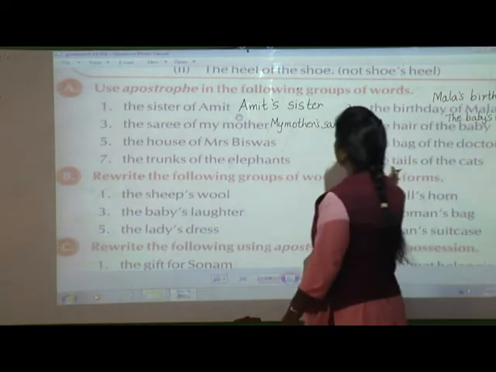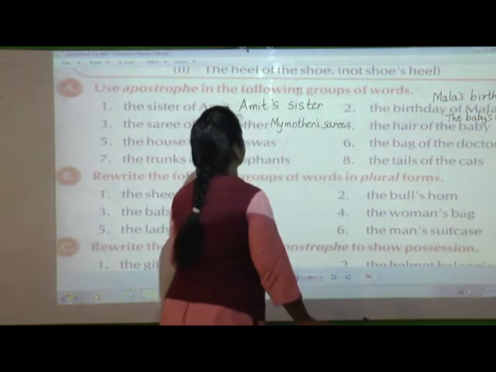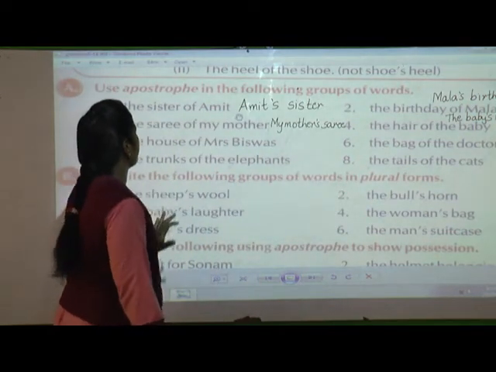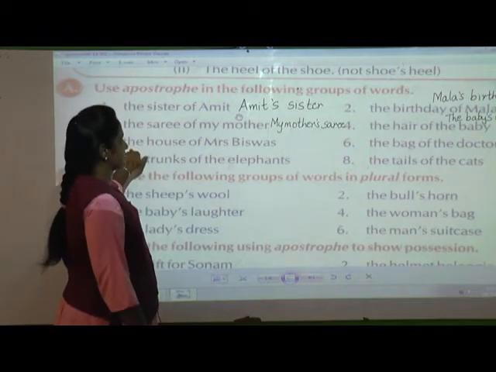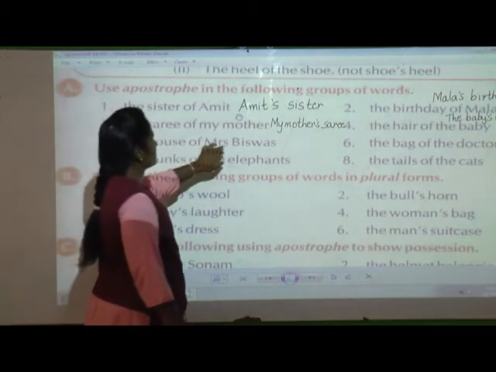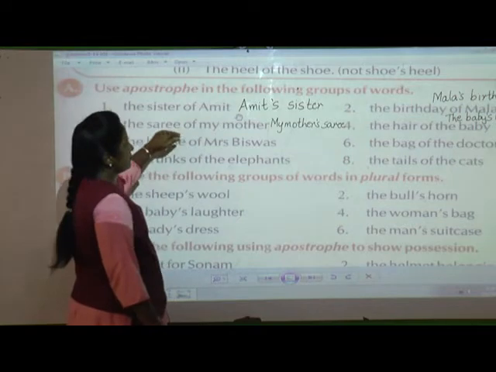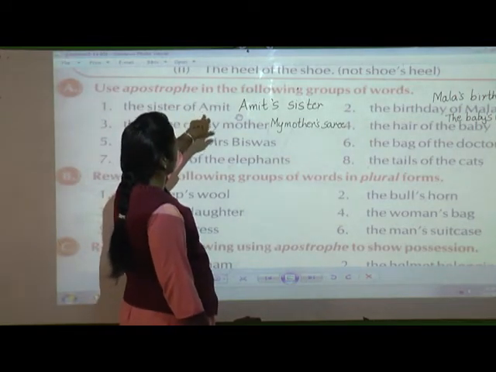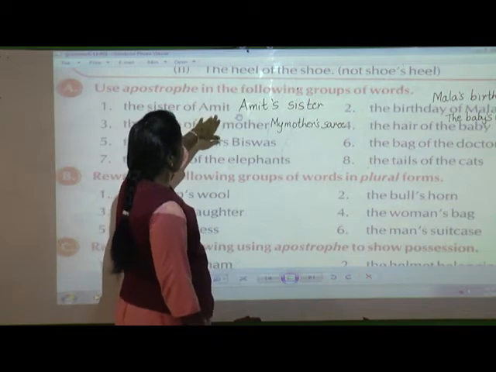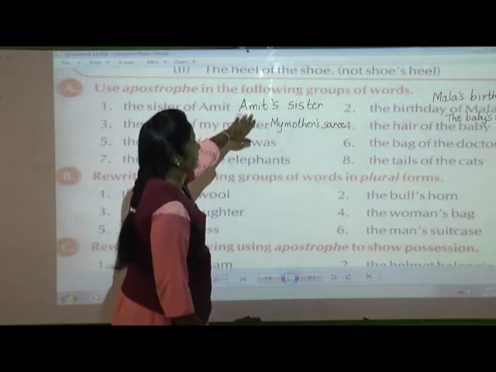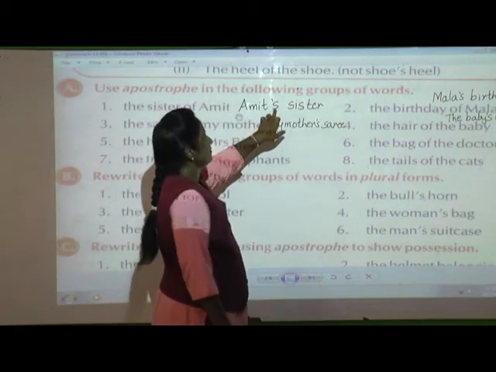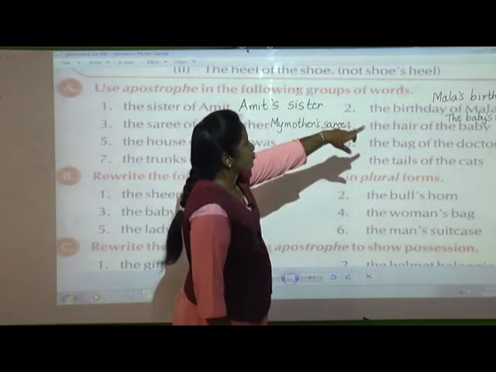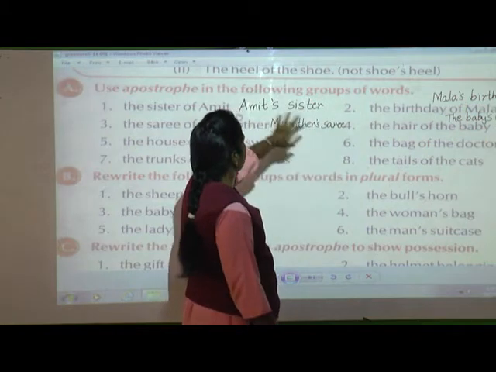In this way, you are going to write all these 8 sentences. Here, everywhere if you see, there are singular nouns. Now, if you see this group of the first 4 sentences, here we can see it is a singular noun, that is Amit. So we have inserted apostrophe S. Here also, my mother. There also Mala and baby.